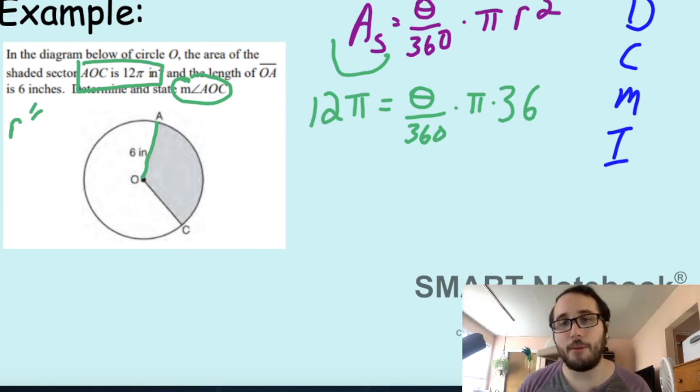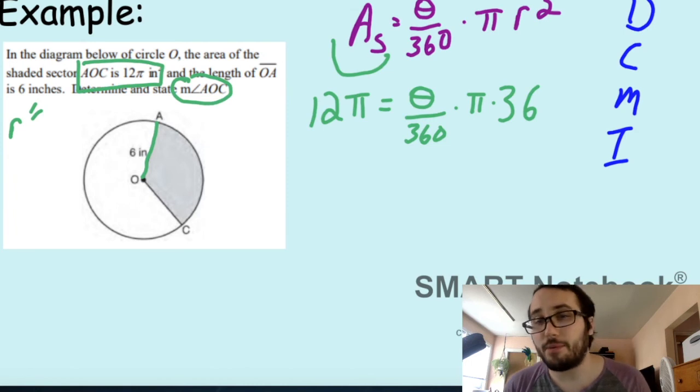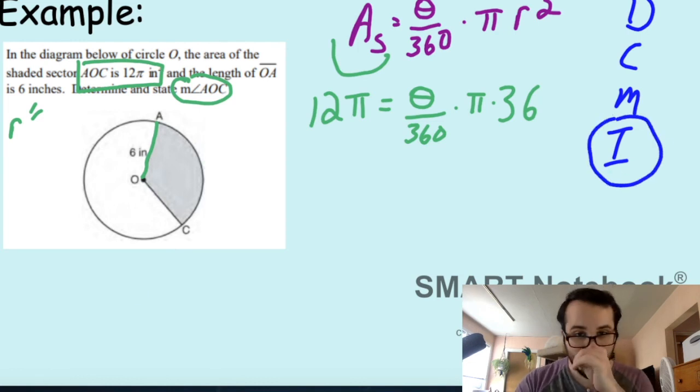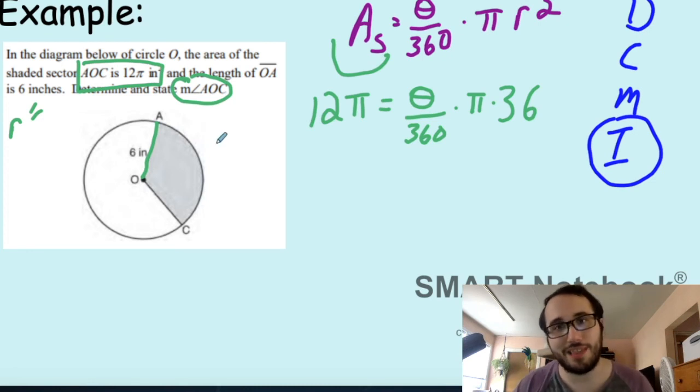Yes and no. I could multiply 36 times pi and get some really crazy number, but I'm going to show you something really cool that we can do. Do we want to move the variable to one side? It's already on one side. It's on the right-hand side. So the only thing that we can do are inverse operations. There's actually a lot of things you can do, but I'm going to do it step by step.